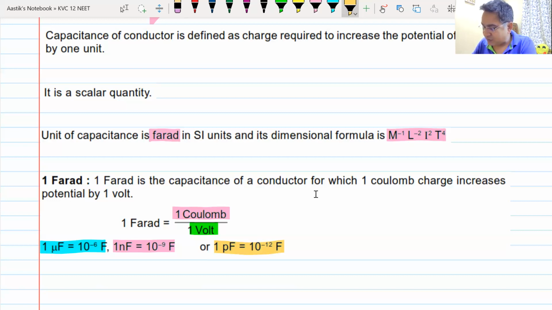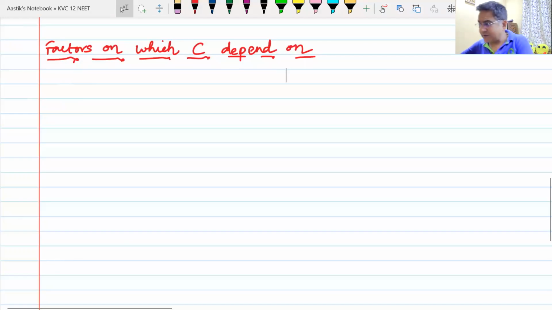What are the factors C depends on? Yes, Q is equal to CV, you have seen. And remember these factors, beta.